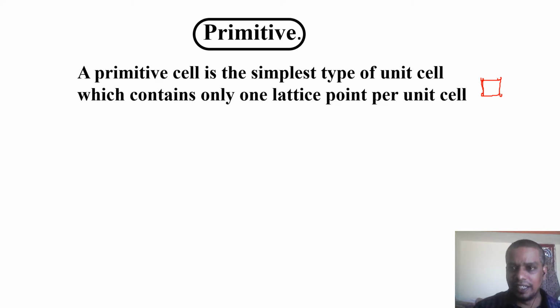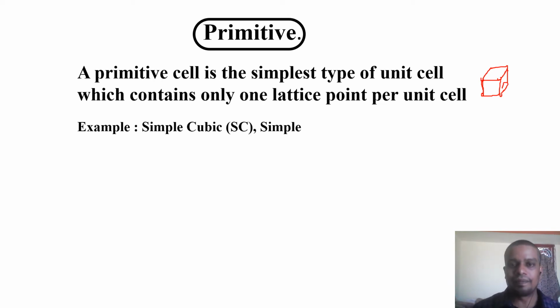Even in 3D, the simple cubic has only the corner atoms, so there are no more atoms inside or at the faces. We can call this a primitive cell. For example, the simple cubic, and the simple tetragonal in 3D. In 2D, the simplest structure is the square.